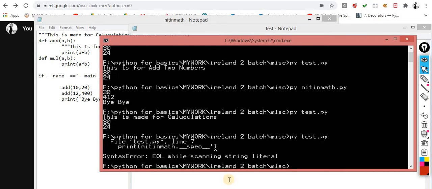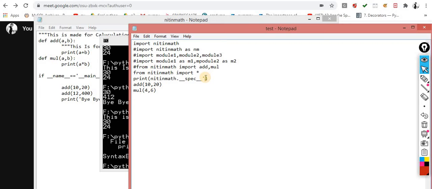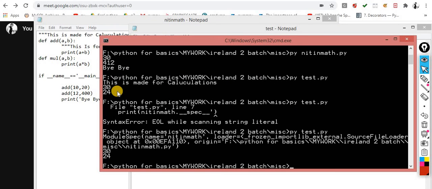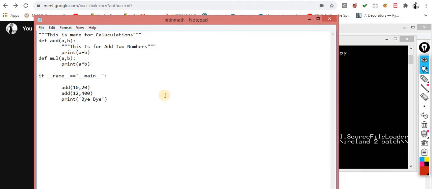Okay, I made some mistake with this one. Now you can check the module name nitin, the loader, external sources file loader object, the origin, that is the file path, Python basic, my work, Ireland 2 batch, and so on. This is all in the specification. You can do the R&D on your own. All these special variables are automatically generated.